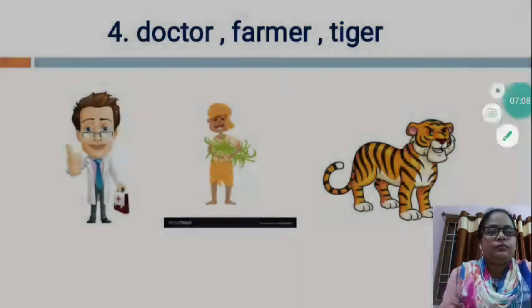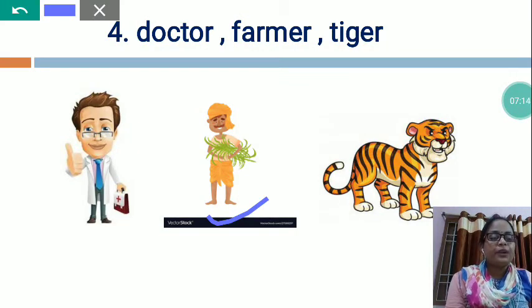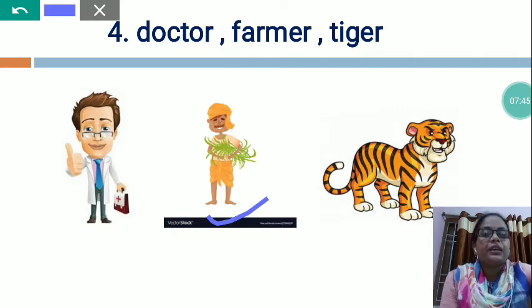Now, a farmer is an important person for every country. They grow crops in the field. A farmer leads a very simple life. Every day they work hard. They wake up early in the morning and work hard all day. Sunshine and heavy rain cannot stop them. We get all the fresh vegetables and other crops from our farmer. Farmer is the heart of our country.